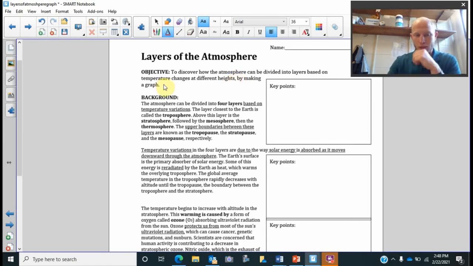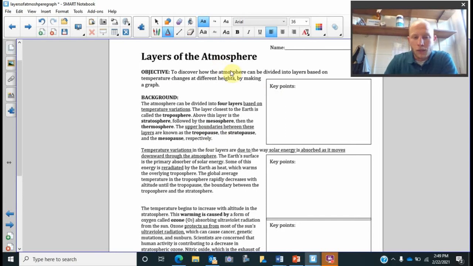So we're going to make a graph at the very end. But what we're doing here is we're pointing out these key points. So it says the atmosphere can be divided into 4 layers based on temperature variations. The layer closest to the Earth is called the troposphere. Above this layer is the stratosphere, followed by the mesosphere, and then by the thermosphere. The upper boundaries between these layers are known as the tropopause and the stratopause and the mesopause, respectively. So meaning in that order.